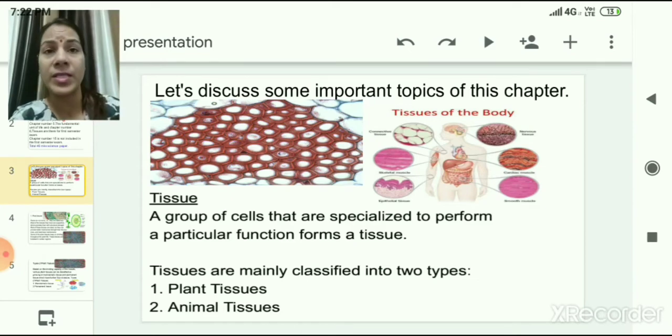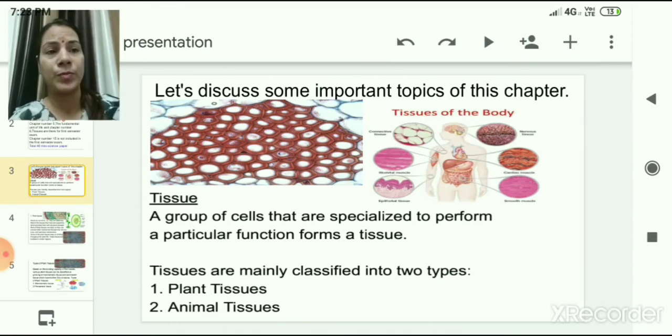First of all, when we start the chapter, as I discussed earlier also, what is tissue or what is the definition of tissue, define tissue. This is a very short question which is very common. So you all should be able to answer this. A group of cells that are specialized to perform a particular function forms a tissue. And tissues are mainly classified into 2 categories, that is plant tissues and animal tissues.